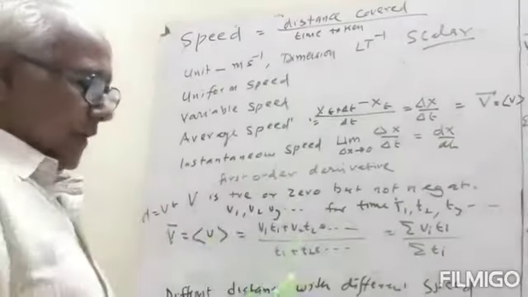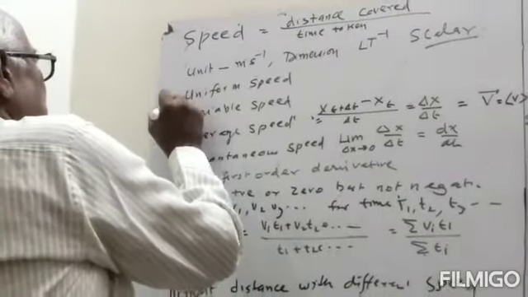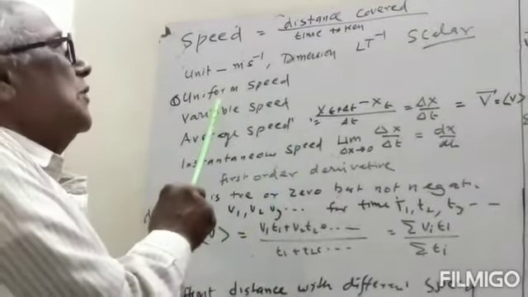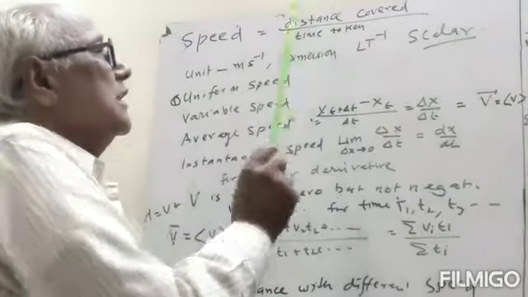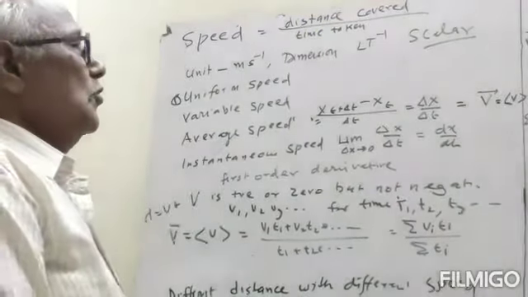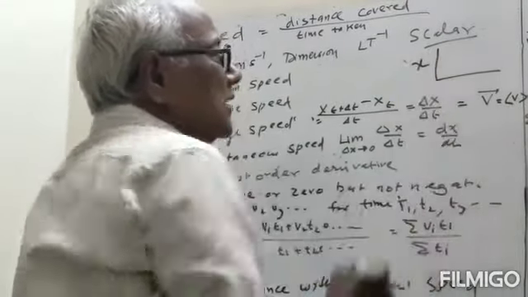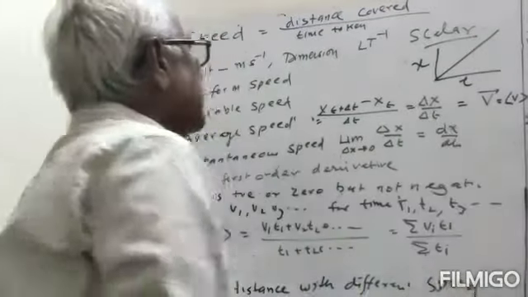Now first we take the uniform speed. Uniform speed means the speed will be uniform if equal distance is traveled in equal intervals. So if we take x as a distance and t as a time, then it will be a straight line.